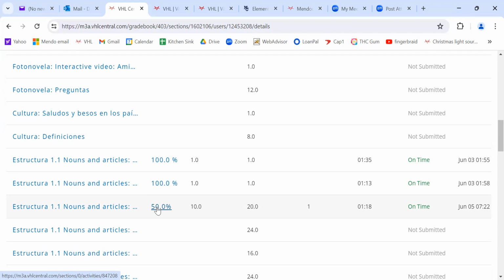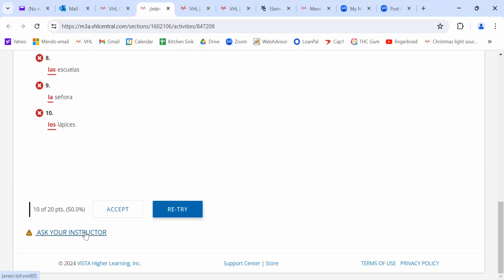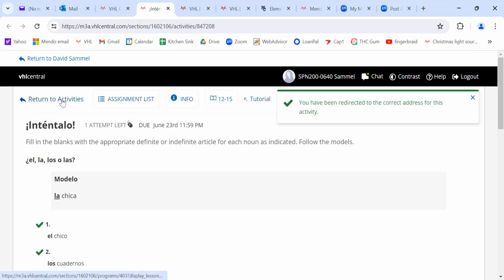But the main thing is, if you look at this and you click on it, and you find that it's just because you made a silly spelling error. Like maybe you put 2 L's in L. Well, the computer's going to count that wrong. But to my mind, that seems like just a simple spelling error. So you bring that to my attention by using Ask Your Instructor. And actually, you have to retry it on your own first. But then you can ask your instructor one more time. And then I can correct it. If the computer made a mistake that I don't agree with, I just think it's too harsh a grading, I'll fix that for you. But that's how you ask me a question. And that's how you can check on your scores.